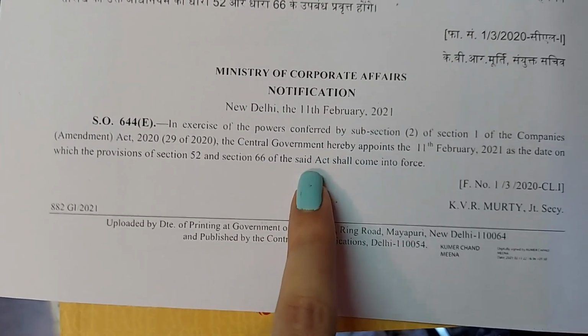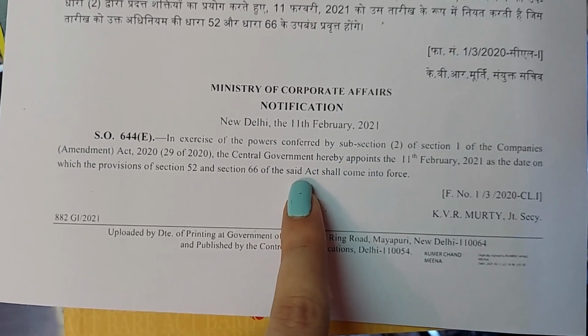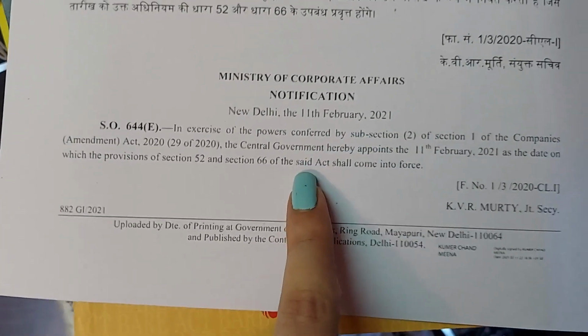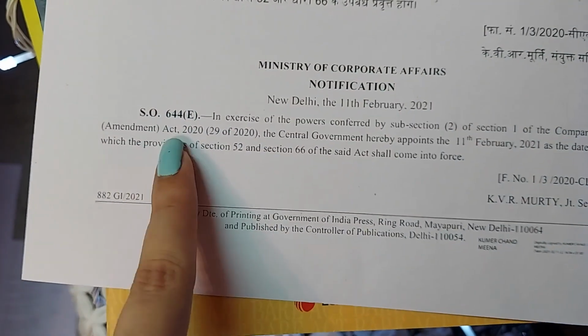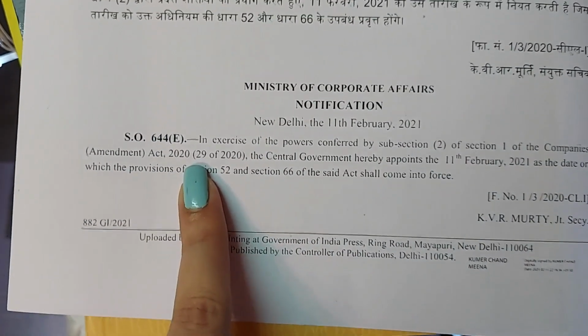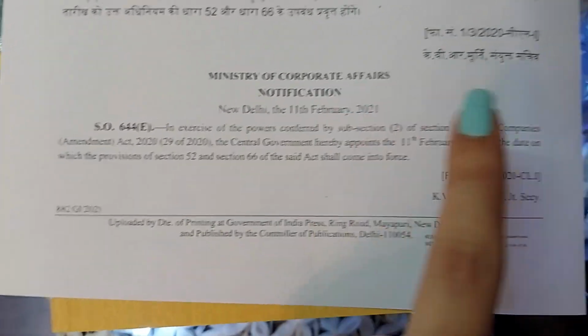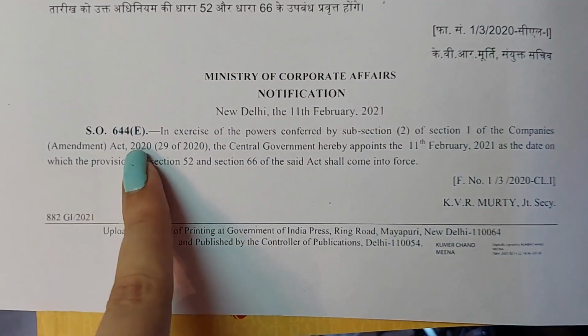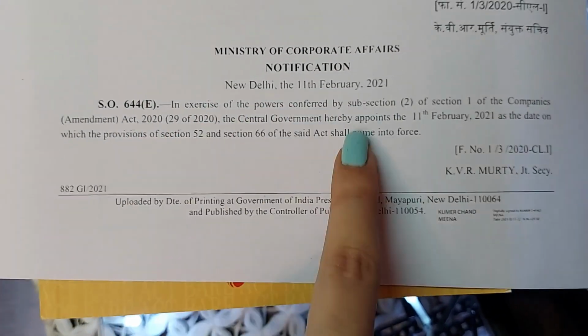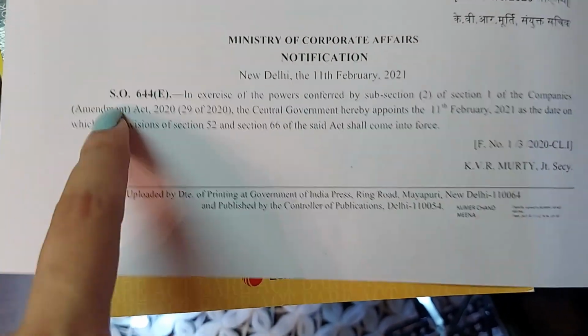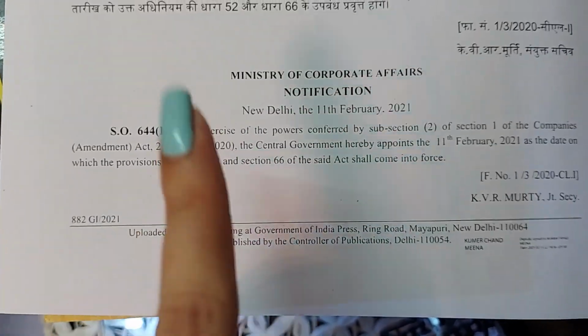Here the said act is not the Companies Act 2013. It is actually the Companies Amendment Act 2020. Just make sure about it. It is not the Companies Act 2013. It is the Companies Amendment Act 2020. Said act means the earlier mentioned act here only, not Companies Act 2013.